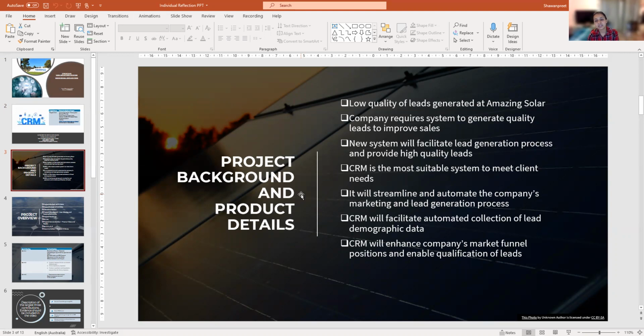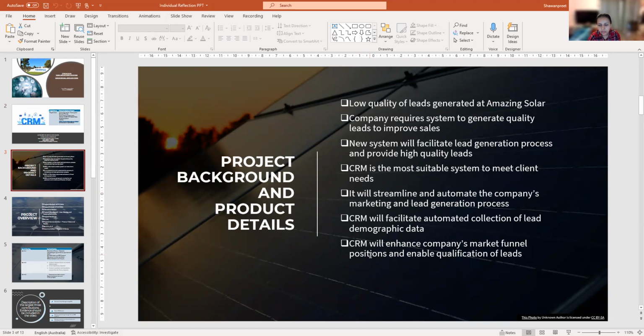That is why this company is in very urgent need of a system that can help generate quality leads for its sales team and ultimately enhance their conversion rate, which can result in improving the sales as well as the revenue. The CRM, that is customer relationship management, is a suitable system that meets all of the client's needs.